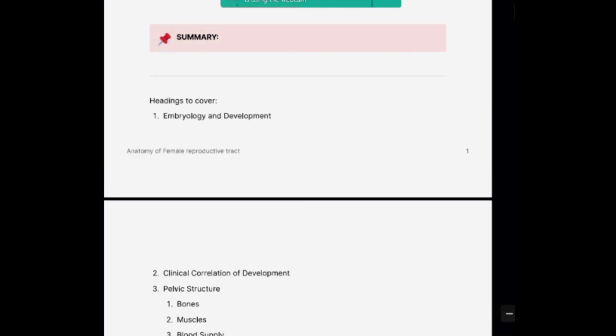I'm going to be talking about the anatomy of the female reproductive tract today. Okay, so this is going to be a very elaborate session. If you have any questions, you can ask them in the chat box. I'll look at the chat box once in a while in between, and I can respond to it. This is going to be a very elaborate session, and I'm going to start from the basics.